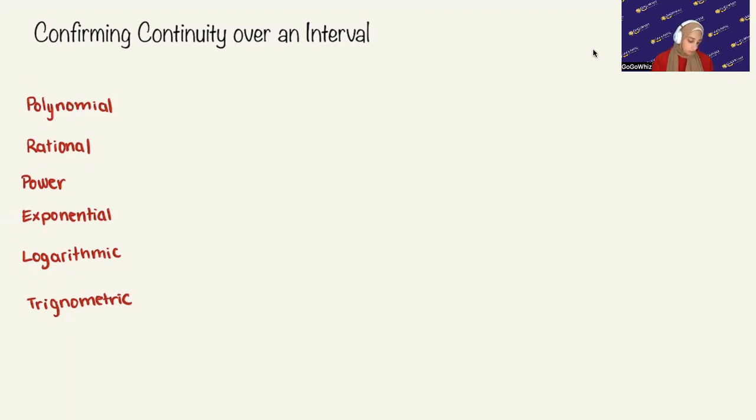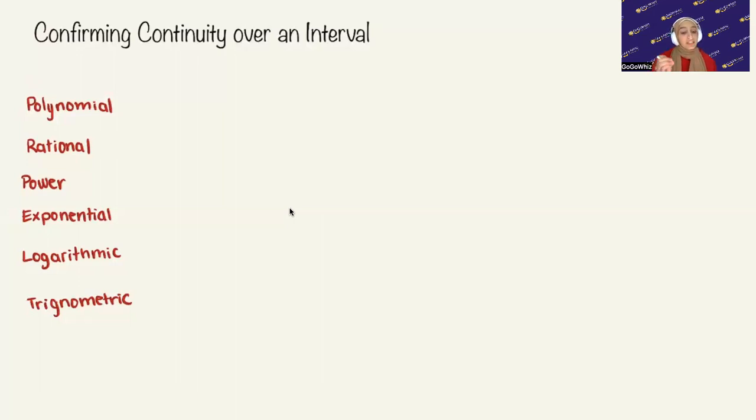So when looking at these functions over here, polynomial, rational, power, exponential, logarithmic, and trig, we can say that these functions are really just all continuous in their domain. Now, I'm not saying they're continuous everywhere in the reals.